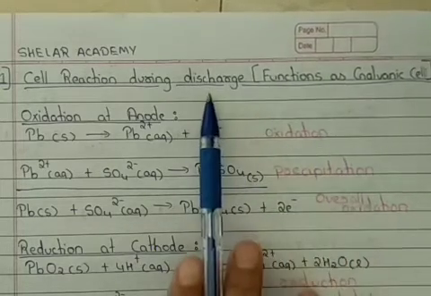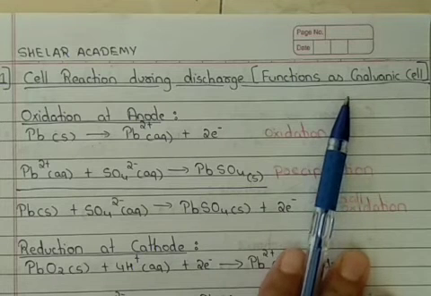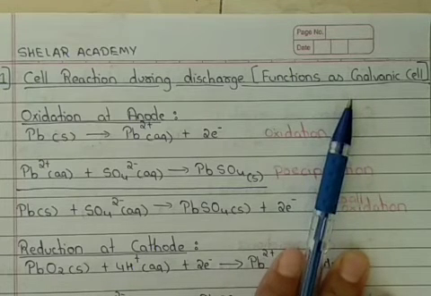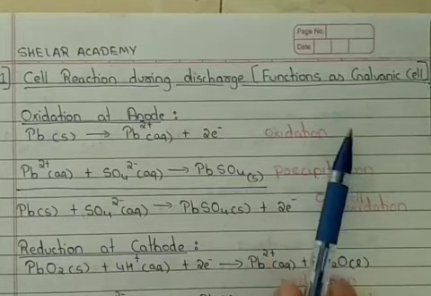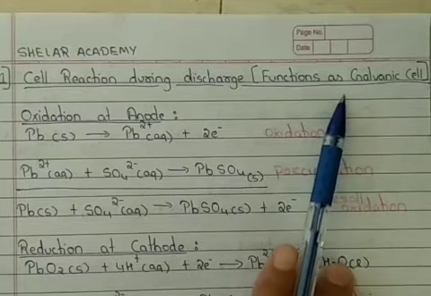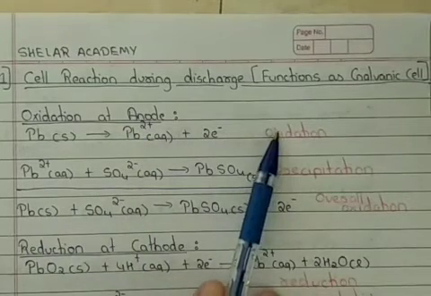So first we will see what the reaction is when it is functioning as a galvanic cell, and after this we will see when it functions as an electrolytic cell, that is, recharging. Now while discharging, the first part will be the oxidation, which will take place definitely at the anode.